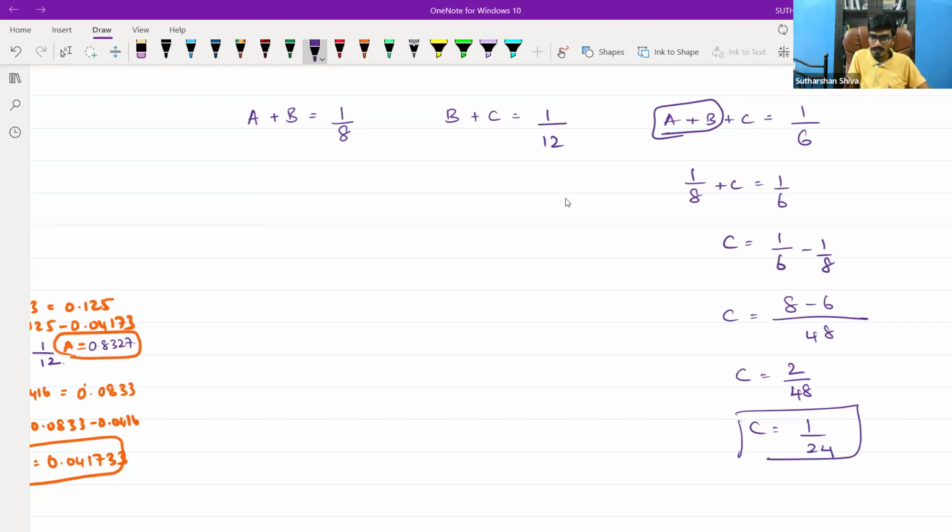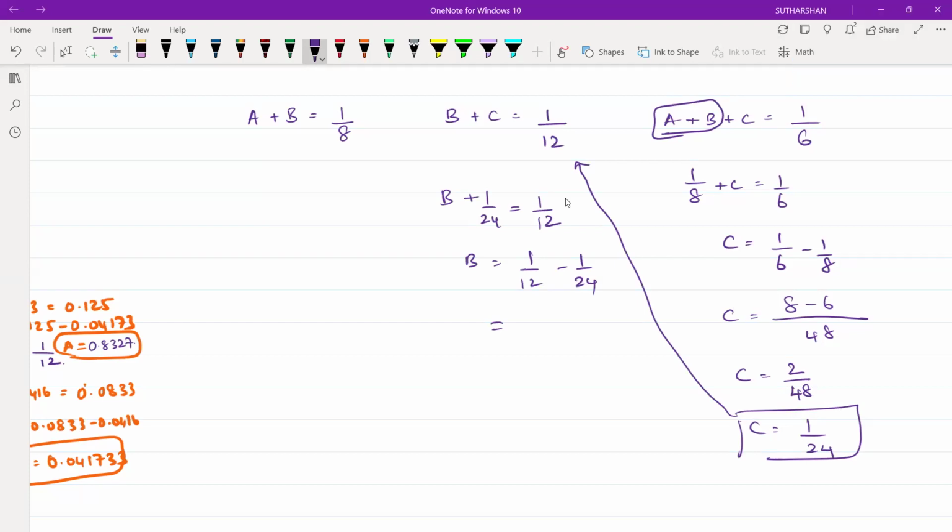I will find the C answer. Take this answer and substitute in this option. B plus 1 by 24 equal to 1 by 12. So B equal to 1 by 12 minus 1 by 24. If I do cross multiplication, what is the value over here? 1 by 24, right?